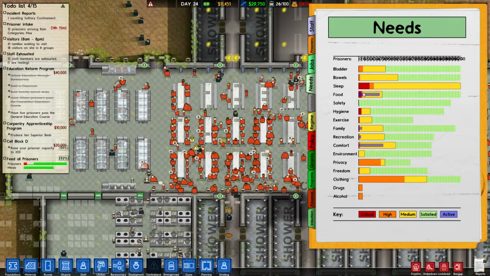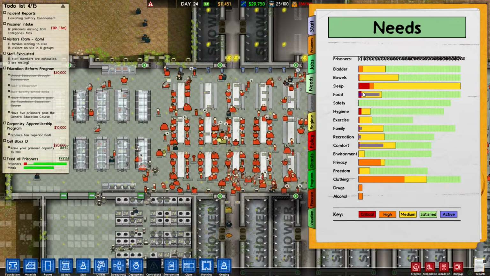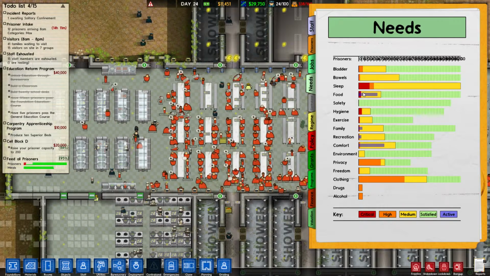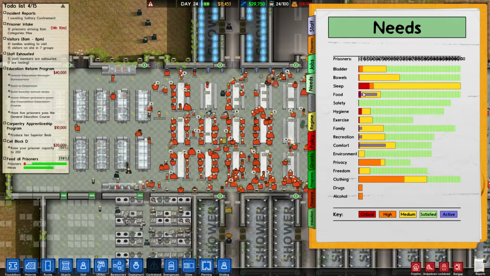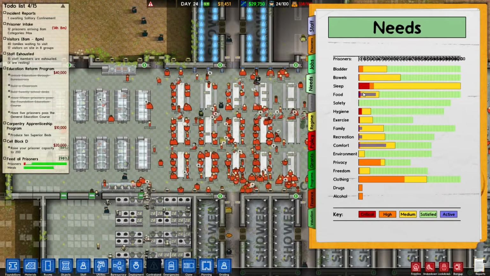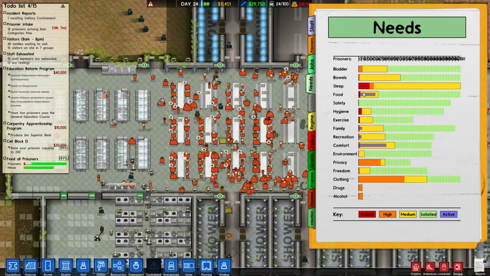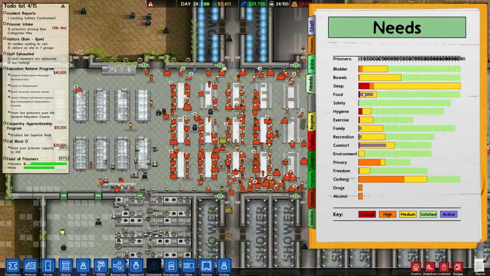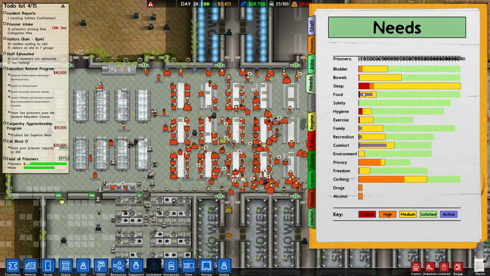It is dropping, though. You can see there's almost no more red needs, so we've almost recovered from our riot. Sleep is there, but sleep is going to get there at the end of every day. Hygiene's there, but hygiene's going to get there at the end of every day. Exercise, I did just put in more yard time, so they should all start getting exercise. It looks like clothing's the big one, and that will be resolved by having more workers, I think.